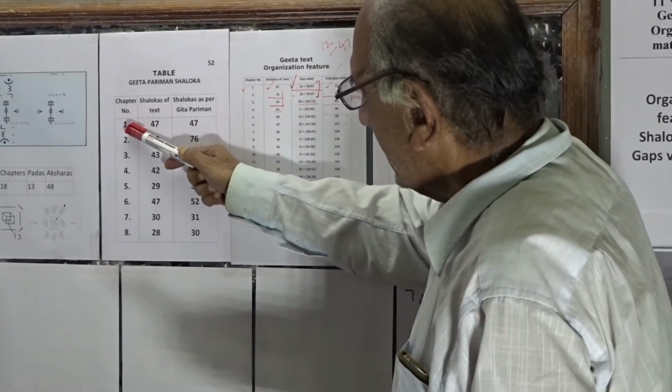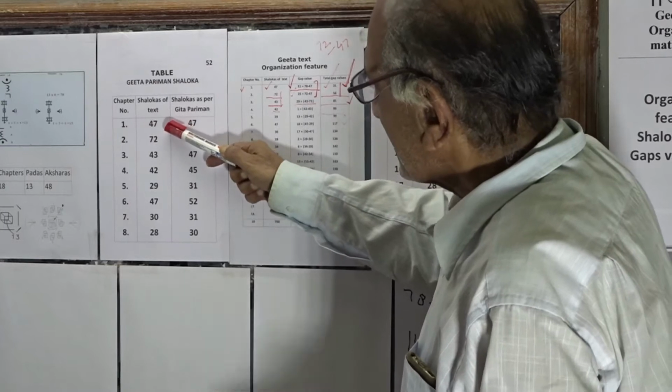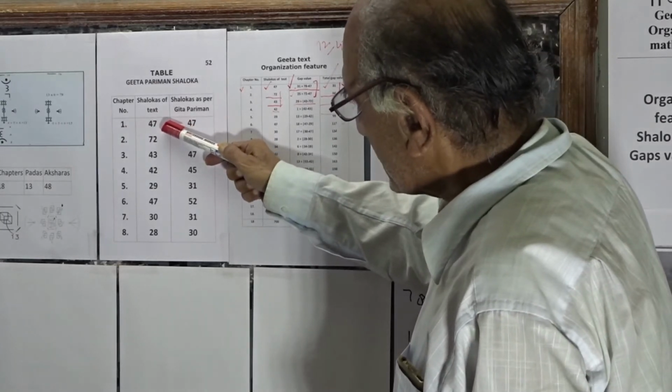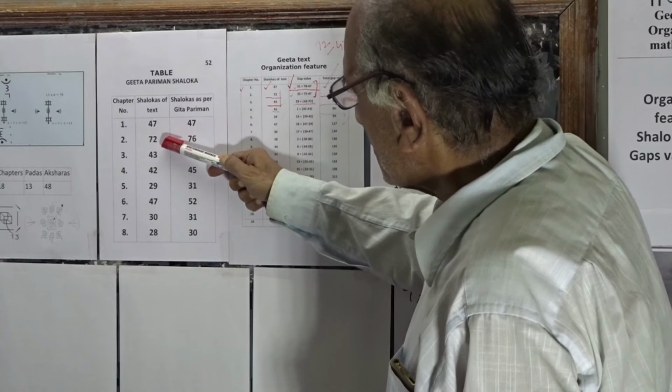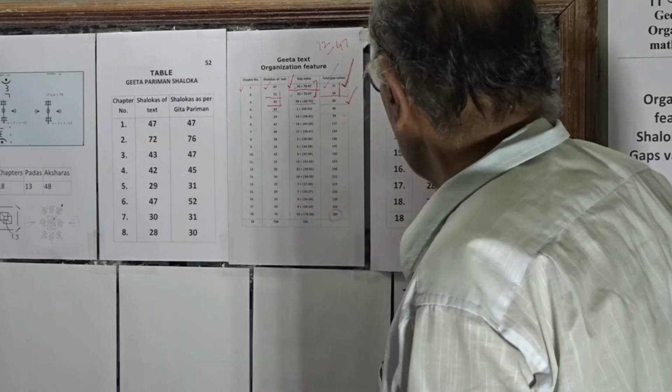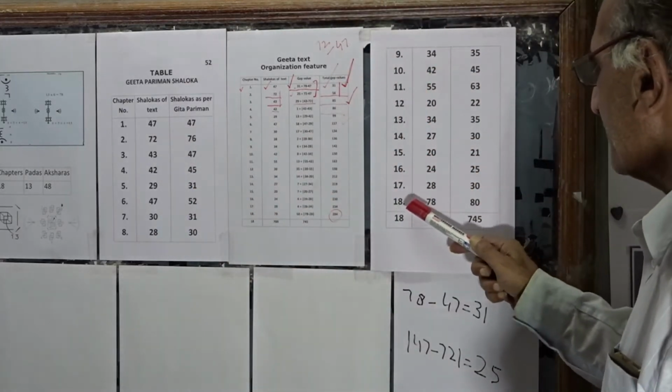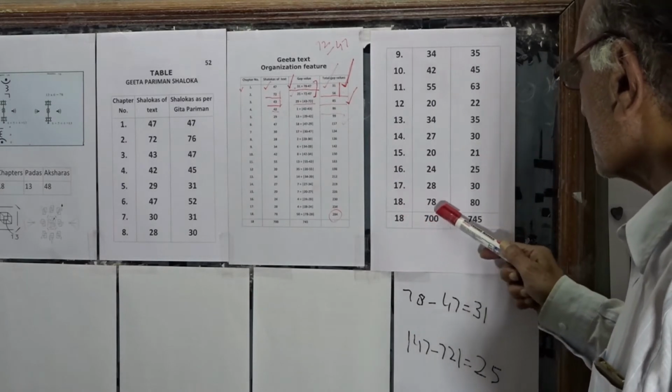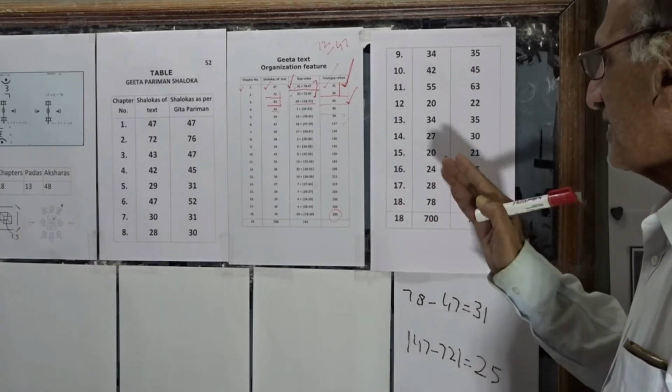Chapter 1 is a text of 47 shlokas. Chapter 2 is of 72 shlokas, and like that we reach up till chapter 18 with 78 shlokas. This text